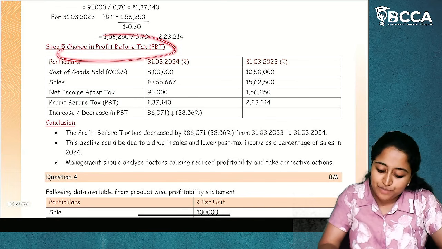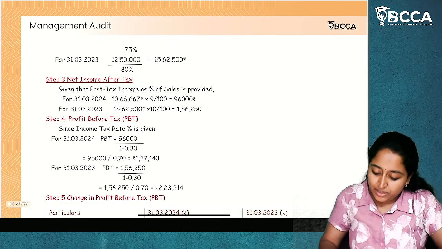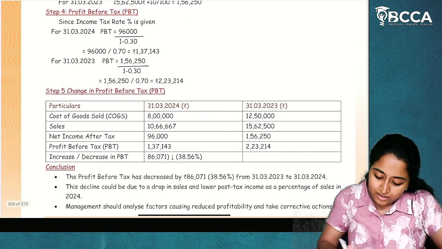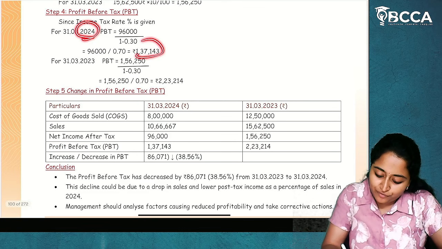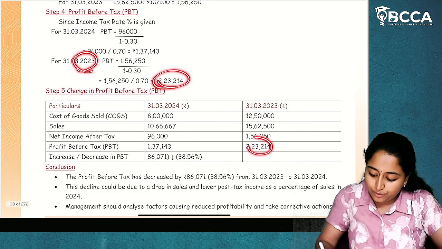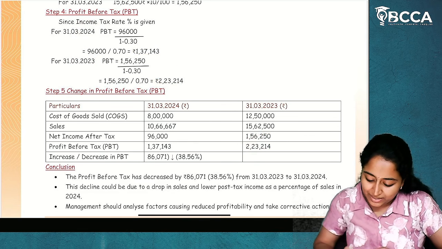Next, change in profit before tax. What is the reason for the increase or decrease? So you will compare profit before tax. In 2024, the profit before tax is 1,37,000. In 2023, it is 2,23,000, which means there is a decrease in profit before tax.